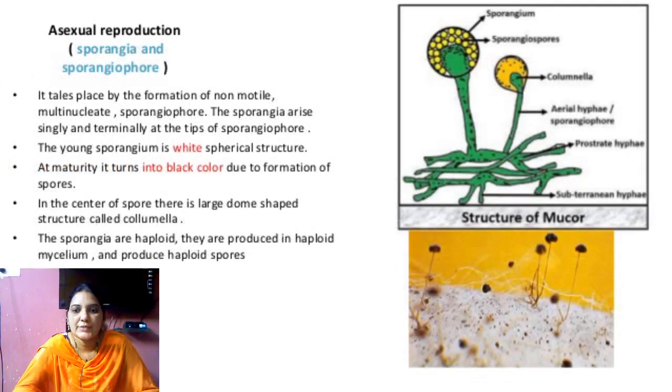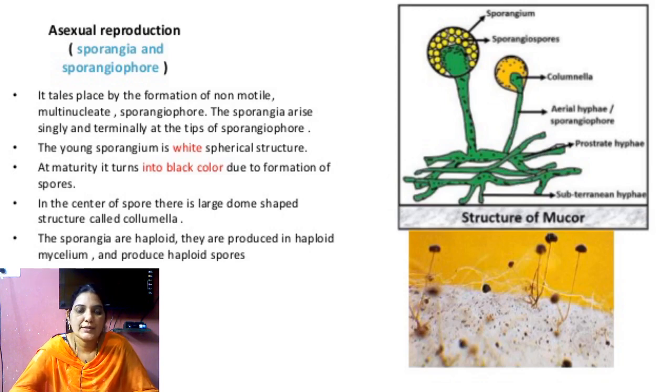Next, coming to the sexual reproduction. Here we can see the clear picture. The mycelium produces a long elongated structure called the sporangiophore, having many nuclei and many vacuoles.